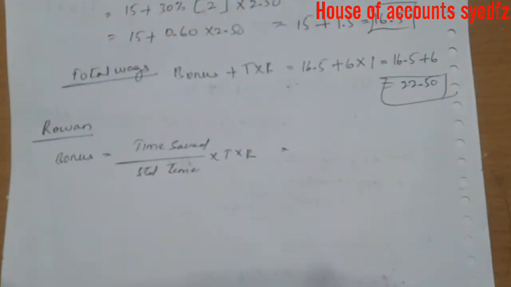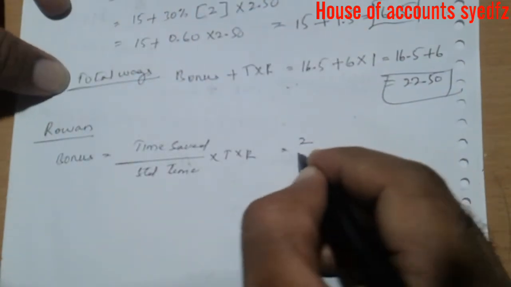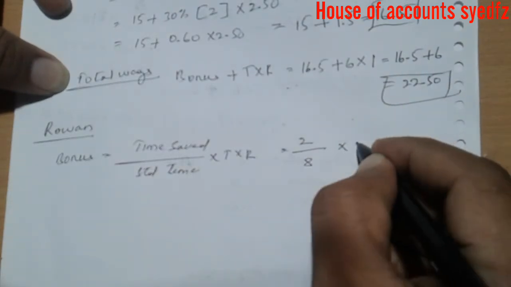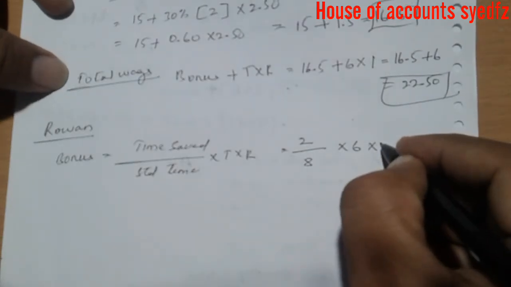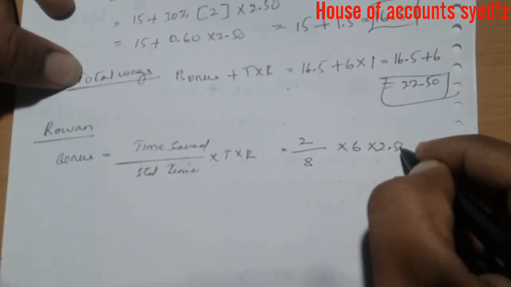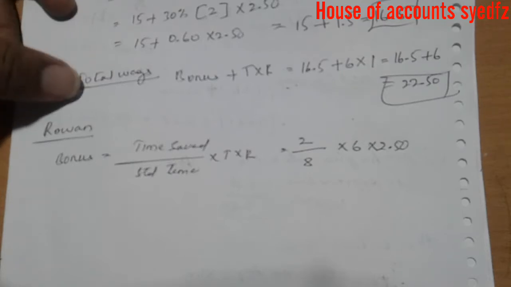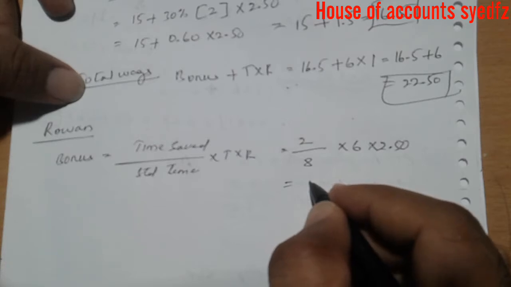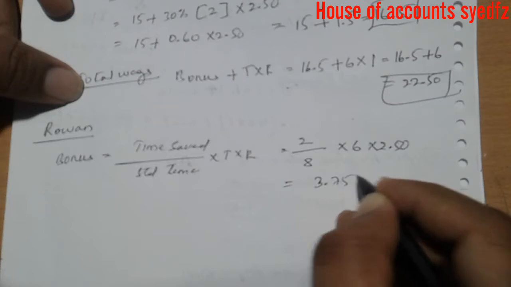The time given is total overall 8, but he completed within 6 only. So 2 hours is saved out of standard time 8, into time taken 6, into rate, because the rate we have extra rate means 2.50. For the purpose of bonus he will get extra. Whenever you calculate this, overall you will get 3.75.